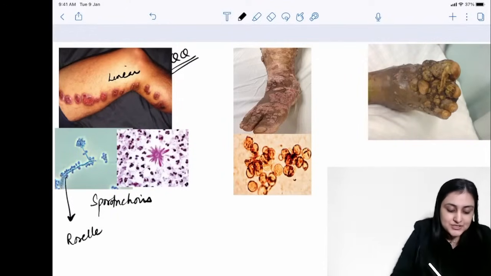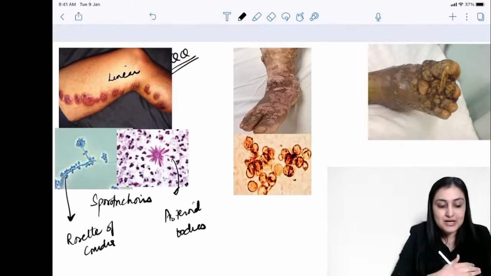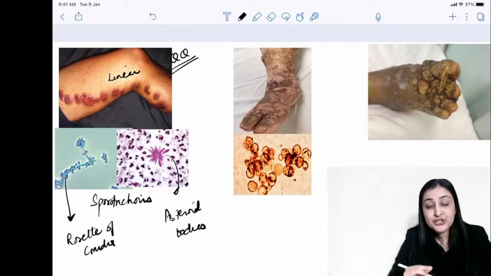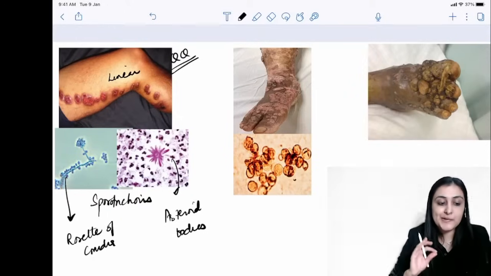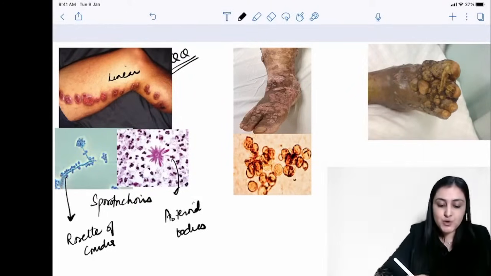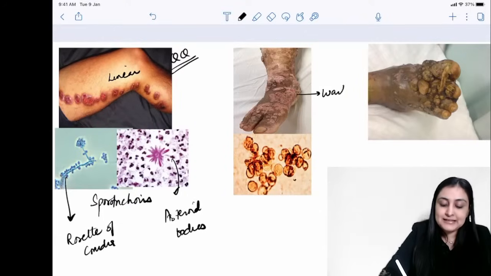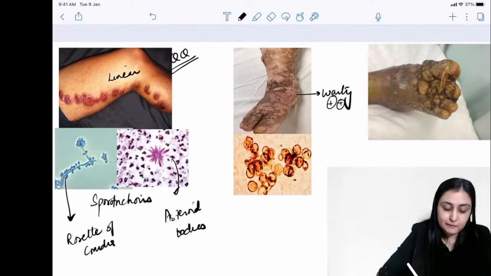We see these rosette of conidia here. You see these asteroid bodies here, right? So these are the findings of sporotrichosis. I've kept the other two foot findings because you get asked these a lot, and you need to remember what the linear cutaneous lesions are. So first is sporotrichosis. When you see warty lesions, they tell you this person was walking barefoot. Warty lesions, very important.